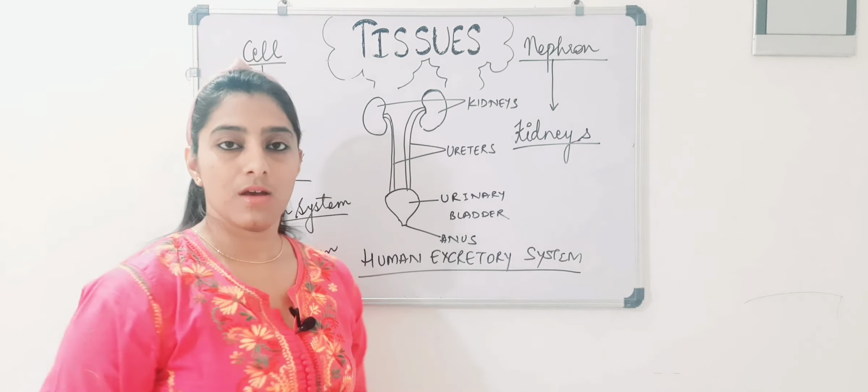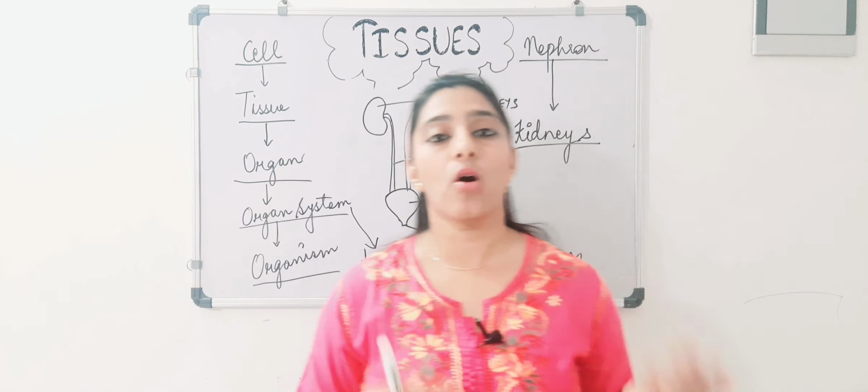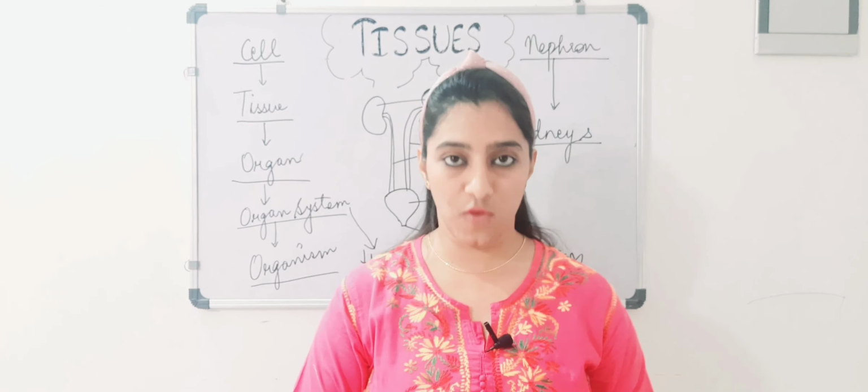This is how cells lead to the formation of tissues, and different tissues lead to the formation of different organs, and these different organs, when they combine, form an organ system, which is the excretory system. Okay, and similarly all the organ systems in a human body are formed.